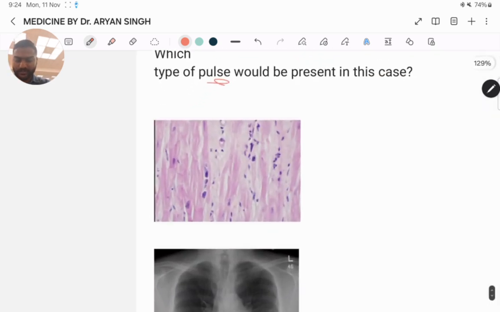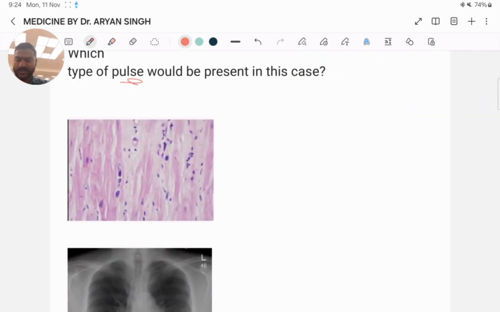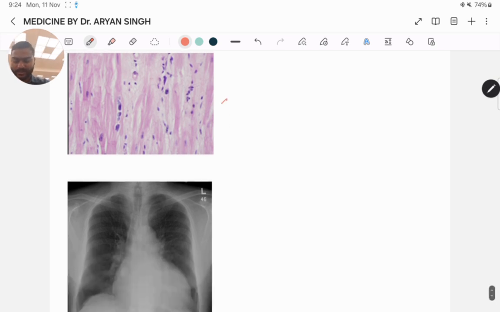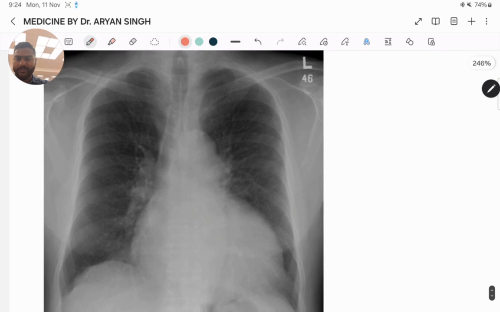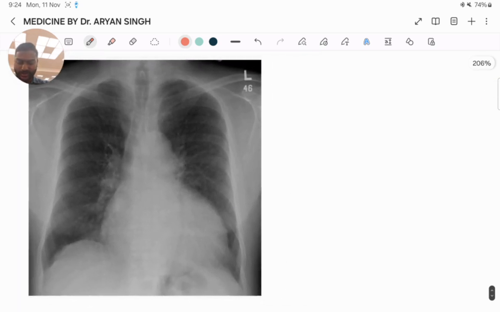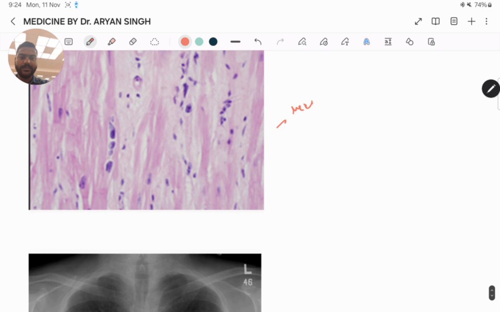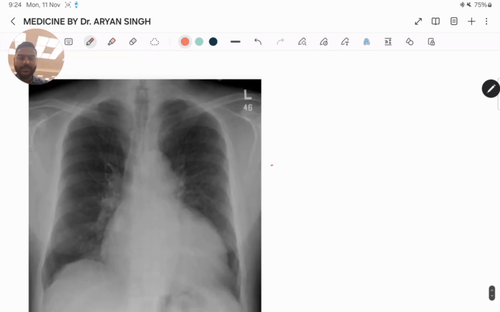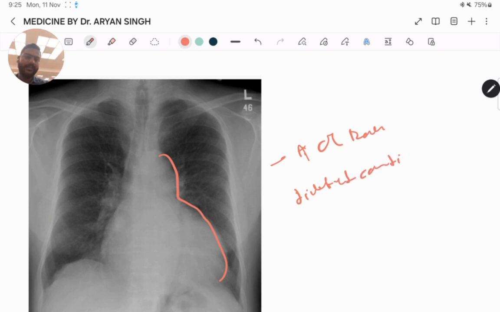Just see this figure and this figure. What you see is multinucleated myocytes on biopsy, and an increased cardiothoracic ratio on chest X-ray, indicating dilated cardiomyopathy.